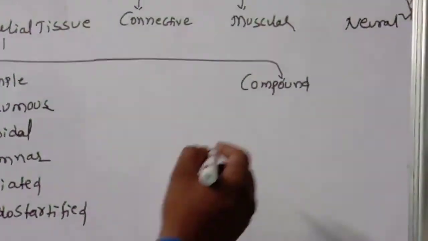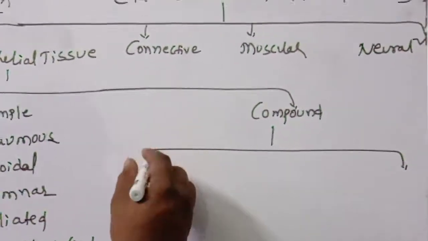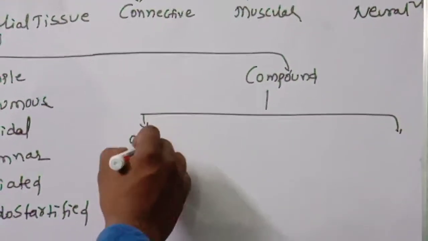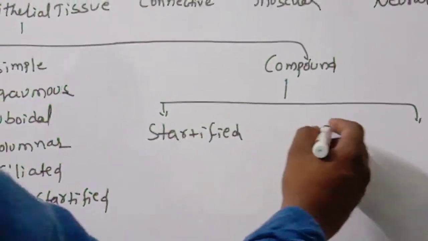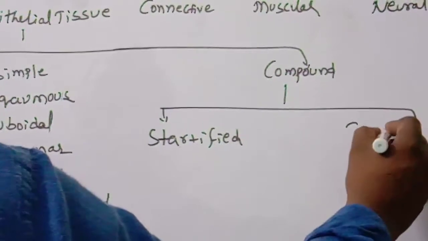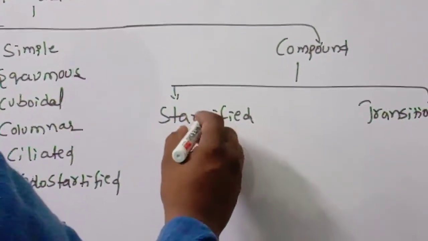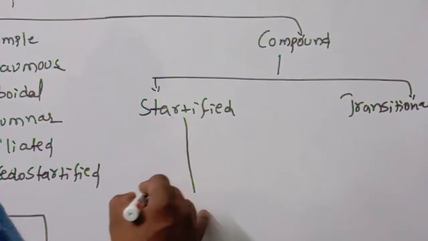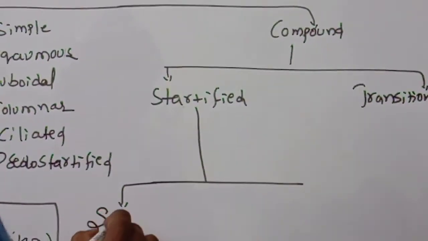And compound epithelium is divided into two types: stratified epithelium and transitional epithelium. The stratified epithelium is considered the most important one.